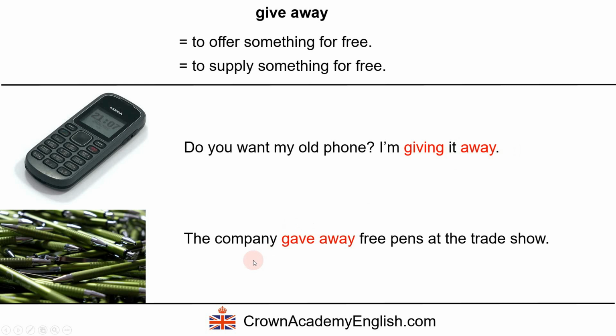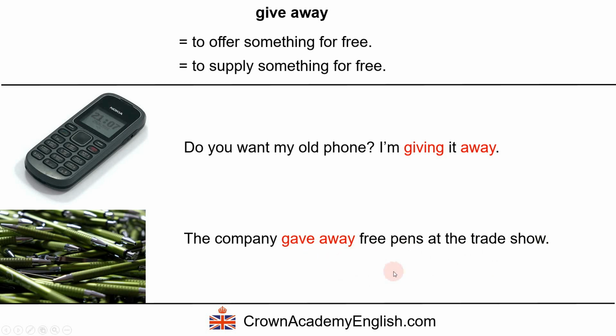Another example. The company gave away free pens at the trade show. And notice this time the object is not a pronoun. It's a real object, it's a real thing. So here we have a choice.